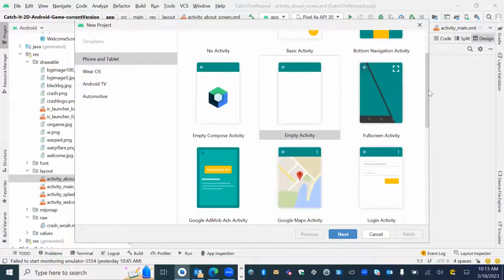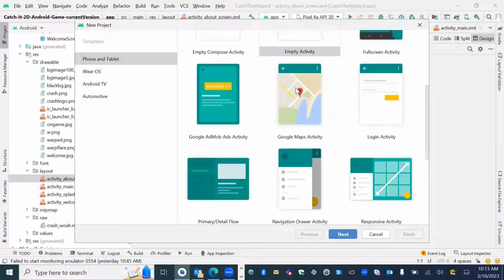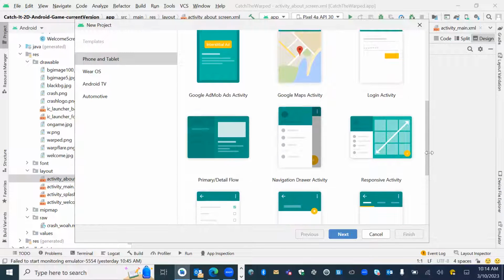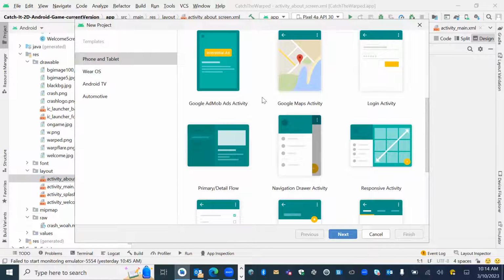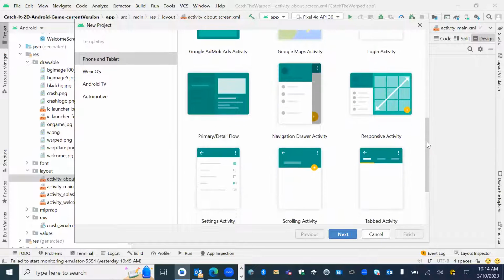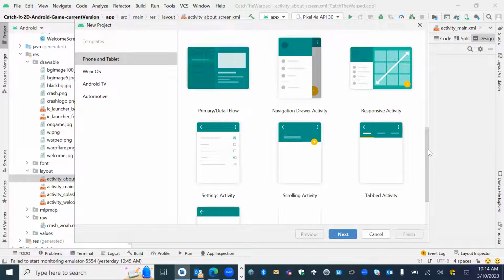So for example, if you wanted to create a map application, here's an activity, just click on that. It will allow you to create a Google Map page on your app. Or for example, if you wanted to have a login, have your users log into your app, you have that activity right there. So you can see some of that. If you wanted to put some advertisements on your app, you have some Google AdMob advertisements. So it just basically gives a starting point that you can use to create your app.